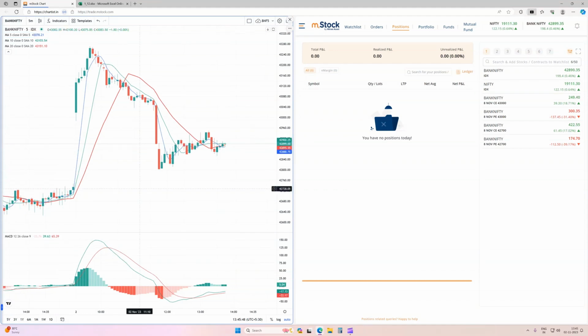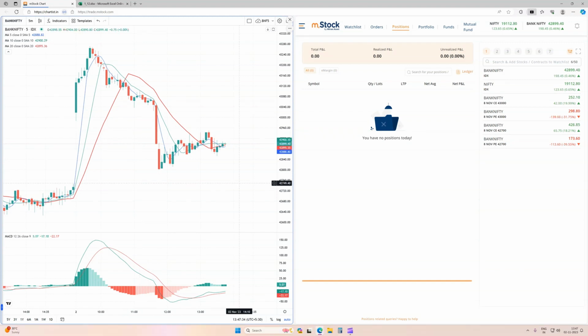Basically, moving average is used to identify the trend of the market, so it's a trending indicator, and obviously all indicators are lagging indicators. So we come to know once some kind of movement has happened in the market. Also, we should not use only one indicator in isolation. That's the reason I have combined this moving average with MACD. Based on my experience, I'm more comfortable with moving average and MACD. If you want, you can combine moving average and RSI also. That's not a problem. Based on that, you can develop your own strategies and backtest those strategies.